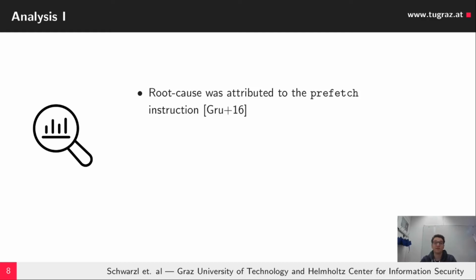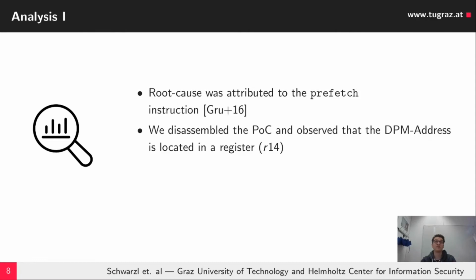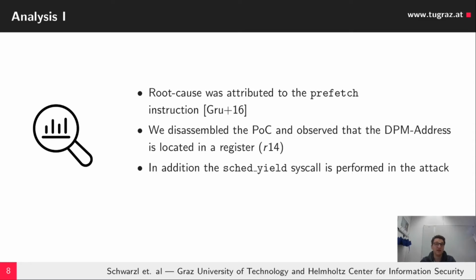The root cause was attributed to the prefetch instruction, and what we first did was disassemble this proof of concept and observe that, of course, to perform this prefetch, the direct physical map address has to be located somewhere in a register. In the original POC, on a similar system, it was in register r14, for instance. We also observed that this additional sched_yield seems to be important to get a higher leakage rate, so more cache fetches per second.